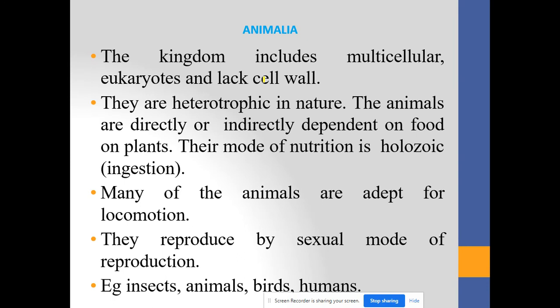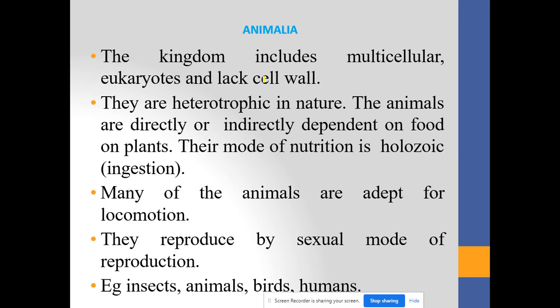The last kingdom is Animalia. This kingdom includes multicellular eukaryotes that lack a cell wall. The organisms are multicellular and eukaryotic in nature, but they lack a cell wall. They are completely heterotrophic in nature, which means they are not self-feeding. They have to depend on other sources for feeding.